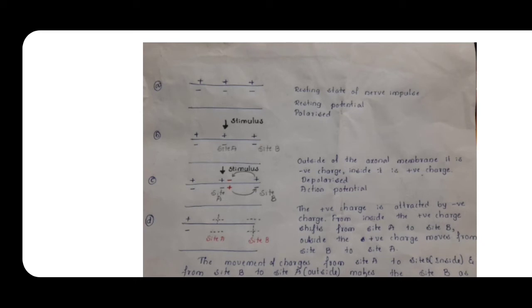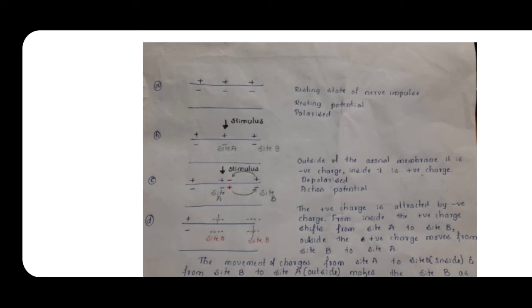So this brings the change in the charges. Outside now it becomes negative and inside it becomes positive. Polarized means outside positive, inside negative, but now outside it is negative and inside it is positive.